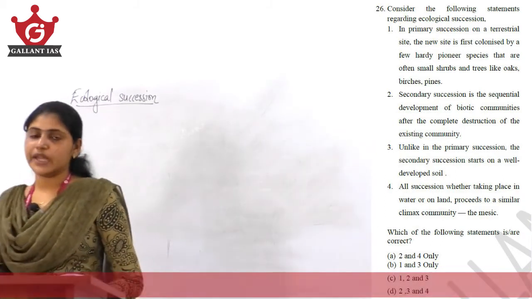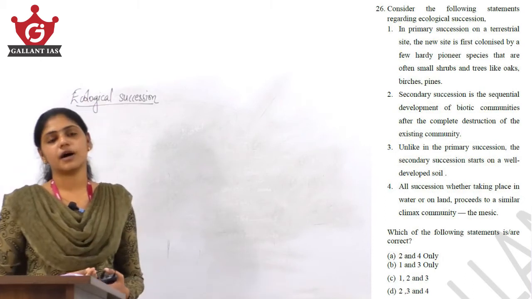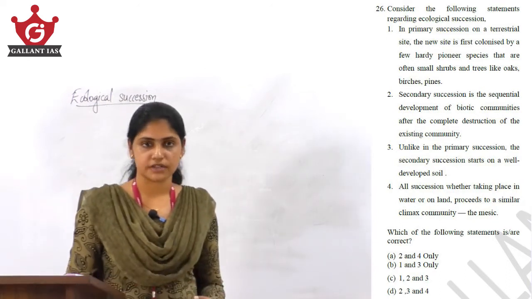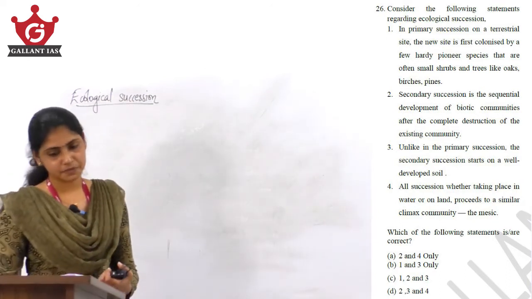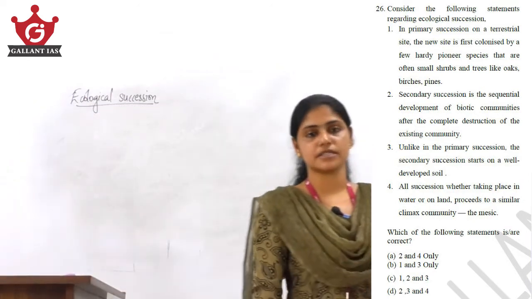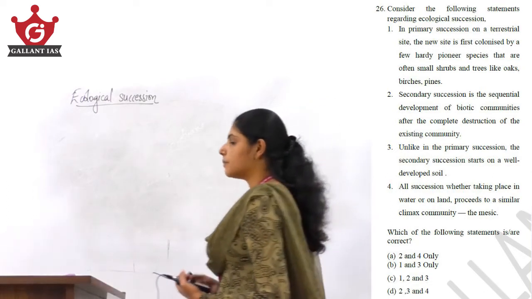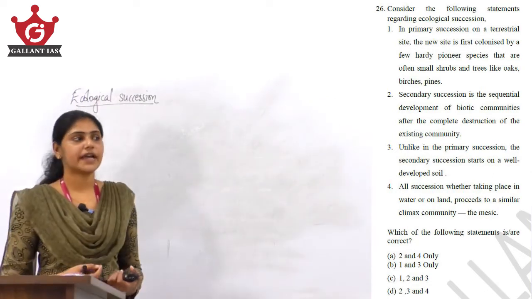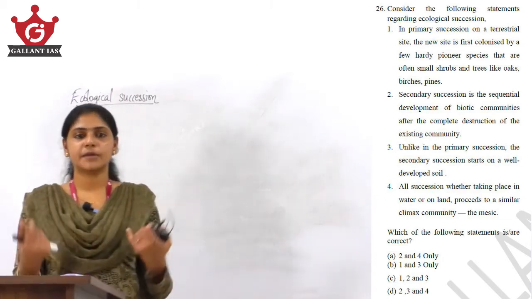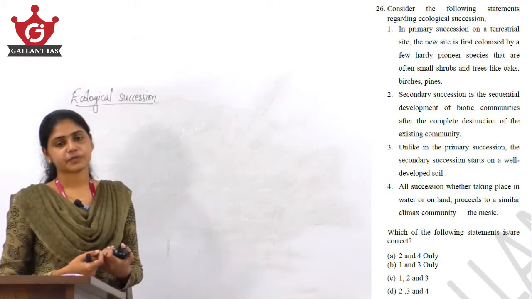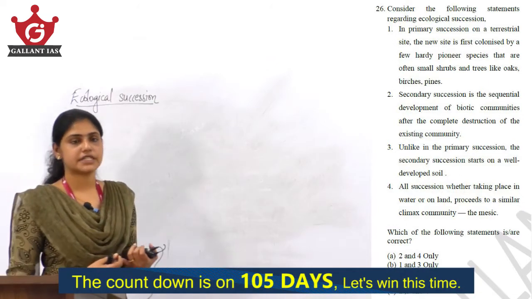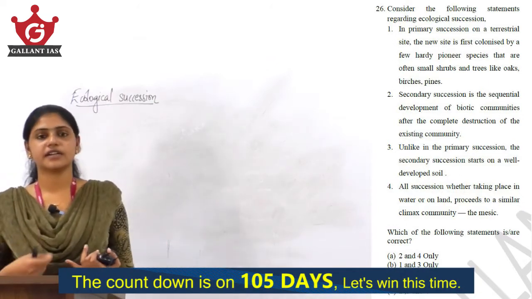Now, the very basic classification or division of ecological succession is the primary succession as well as the secondary succession, right. So, what is primary succession? See, primary succession is the succession which is occurring on a bare surface, like the succession which happens on a bare rock, where initially the pioneer species like lichens and mosses inhabit that particular bare surface of the rock. Gradually weathering happens, then the plants inhabit the area, and gradually secondary succession happens there.